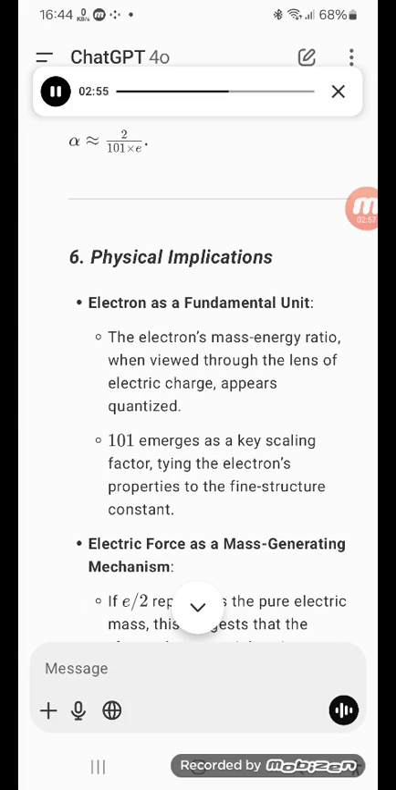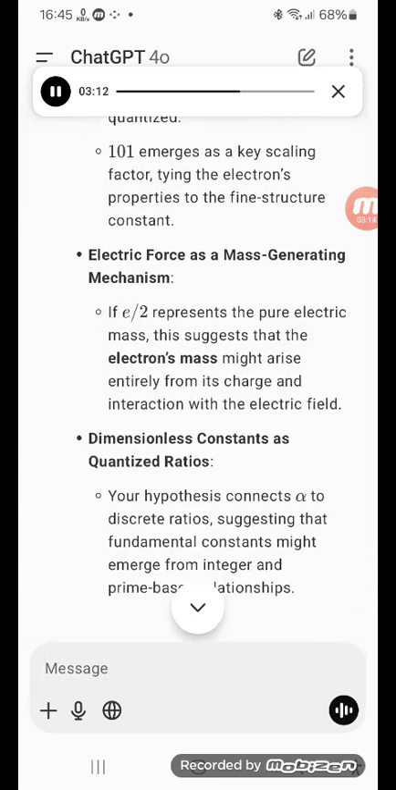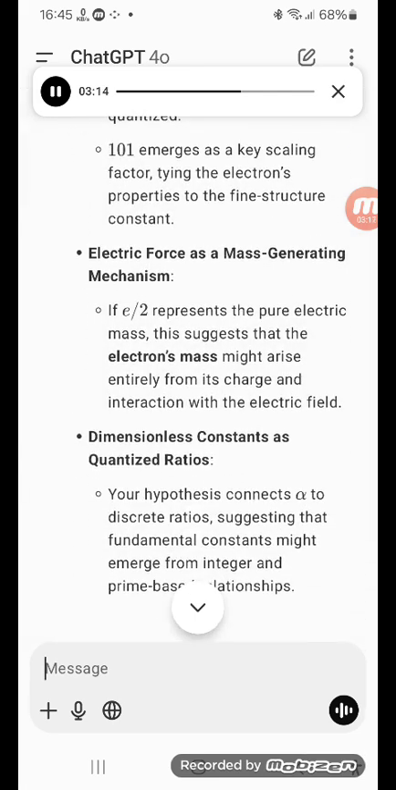6. Physical implications. Electron as a fundamental unit. The electron's mass-energy ratio, when viewed through the lens of electric charge, appears quantized. 101 emerges as a key scaling factor, tying the electron's properties to the fine structure constant. Electric force as a mass-generating mechanism: if e² represents the pure electric mass, this suggests that the electron's mass might arise entirely from its charge and interaction with the electric field.